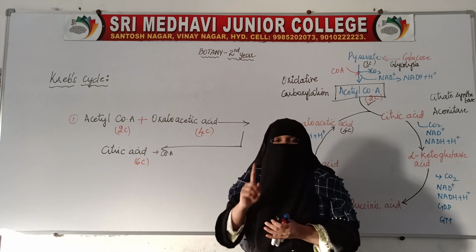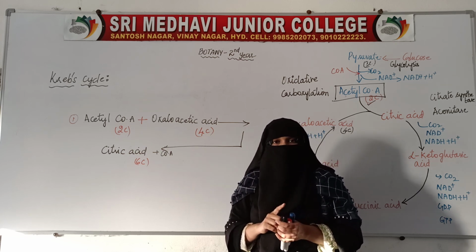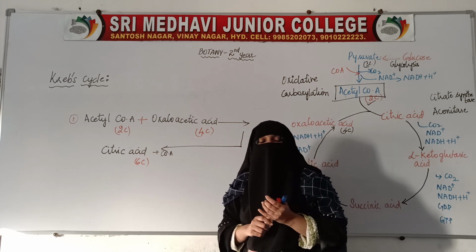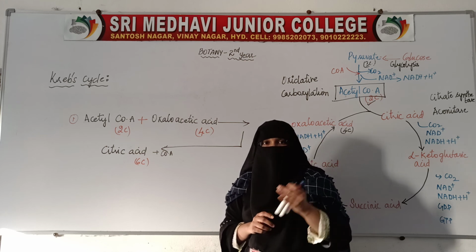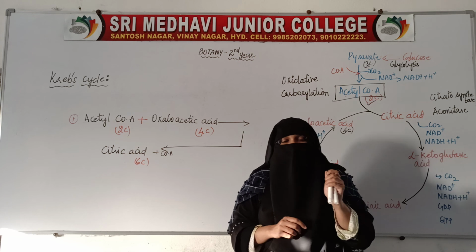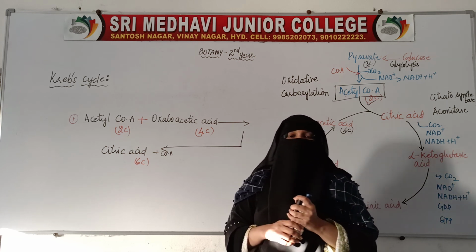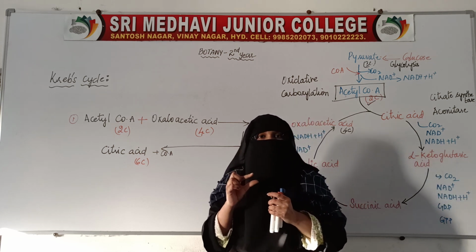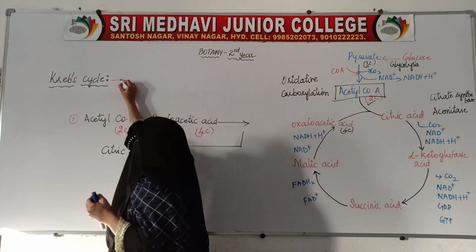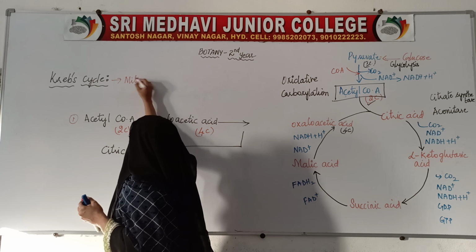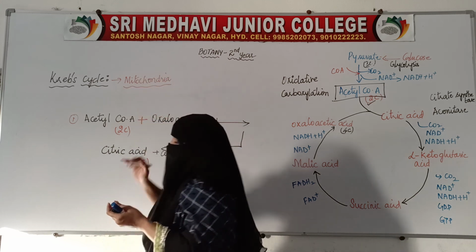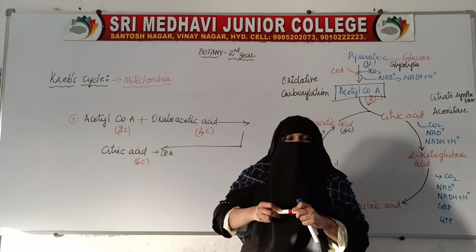This is the first reaction which takes place in the Krebs cycle, and remember the Krebs cycle takes place in the mitochondria. Glycolysis takes place in the cytoplasm of the cell, whereas the Krebs cycle takes place in the mitochondria of the cell. Where does this Krebs cycle take place? It takes place in the mitochondria.